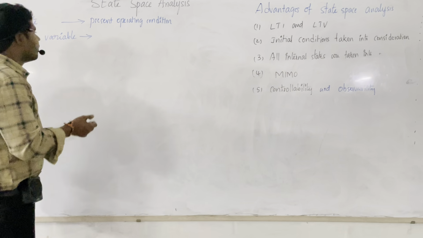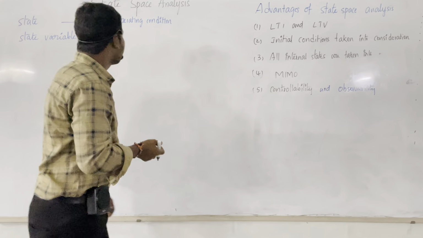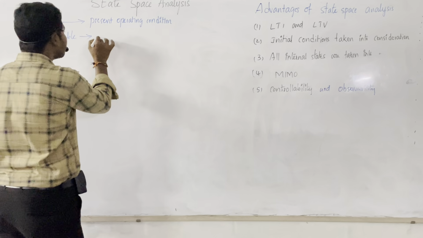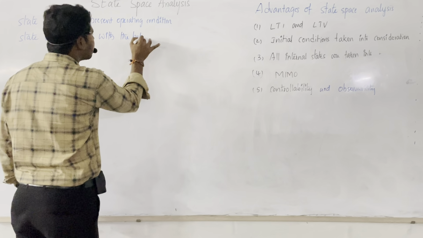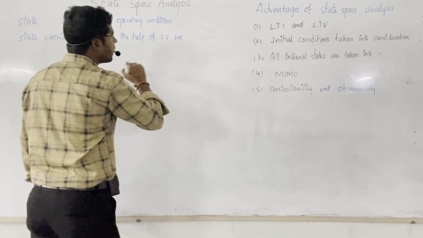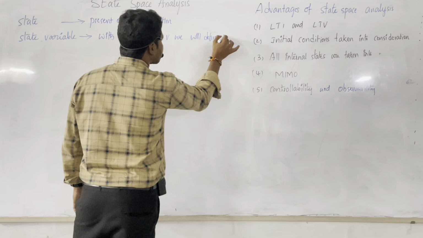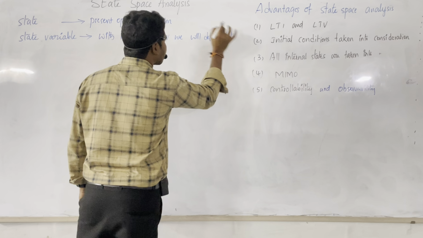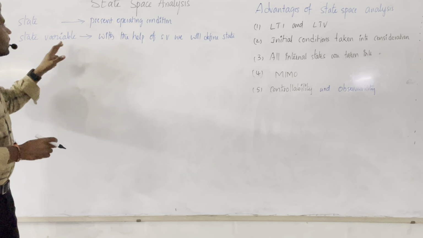With the help of a state variable we can define the state. So that is the basic difference between state and state variable.